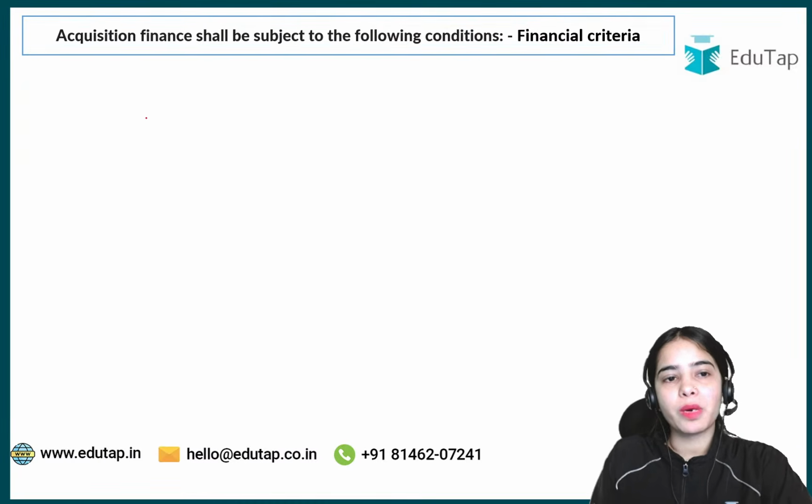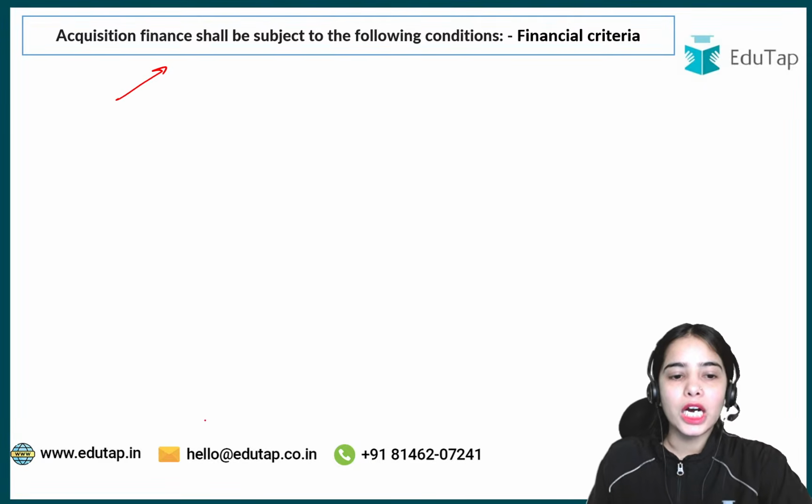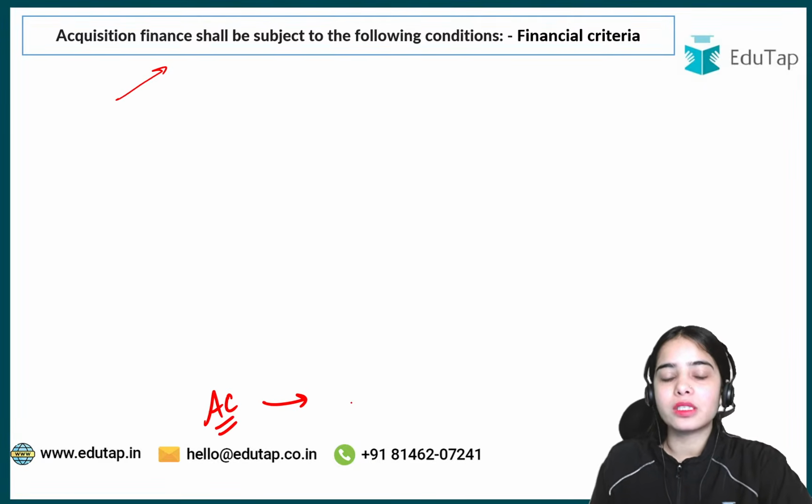Now, coming to the next part: acquisition finance shall be subject to the following conditions. First, we are starting with the financial criteria: the acquiring company must meet certain basic financial criteria.